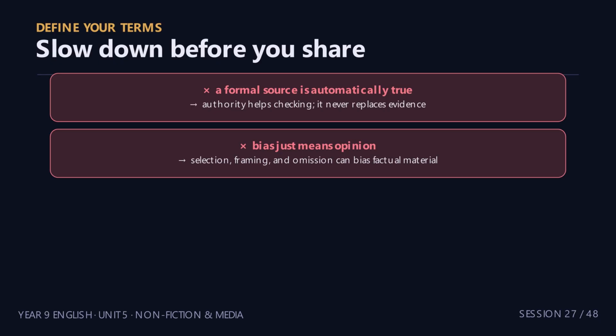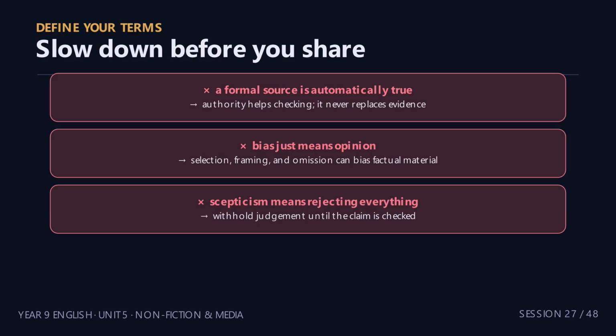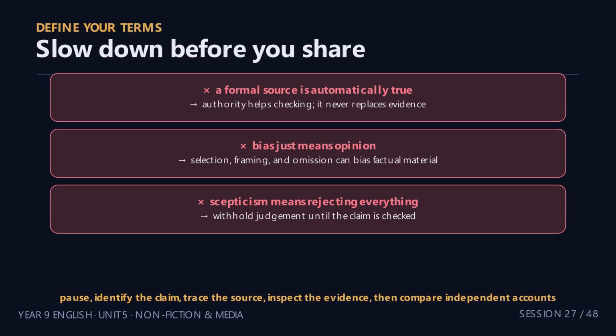Now correct three common misconceptions. First, a formal source is automatically true. The correction is this: authority supports checking but does not replace evidence. Second, bias means a source contains opinions. Instead, bias can appear through selection, framing, and omission in factual reporting. Third, skepticism means rejecting every claim. Remember, responsible skepticism withholds judgment until evidence is checked. Our working method is simple. Pause, identify the claim, trace the source, inspect the evidence, then compare independent accounts.